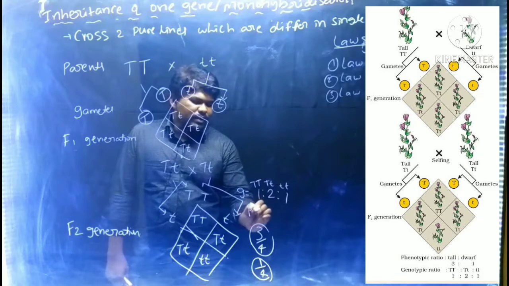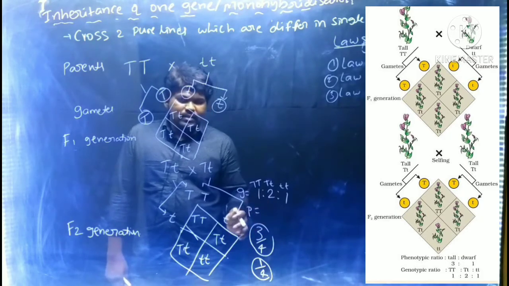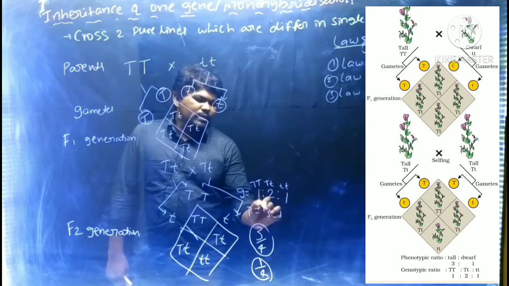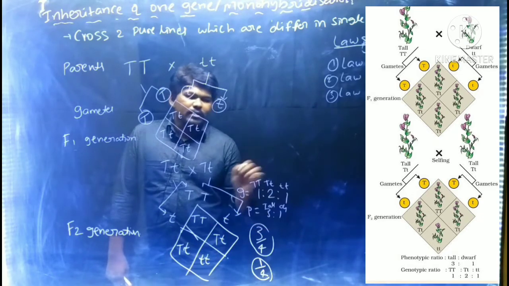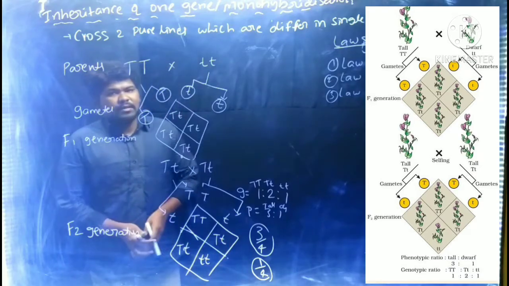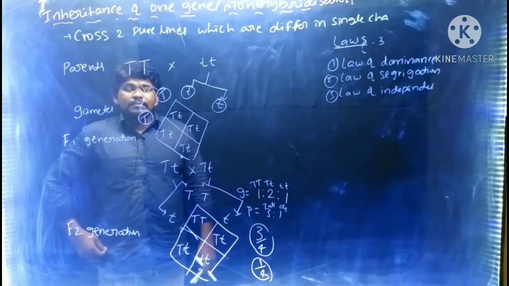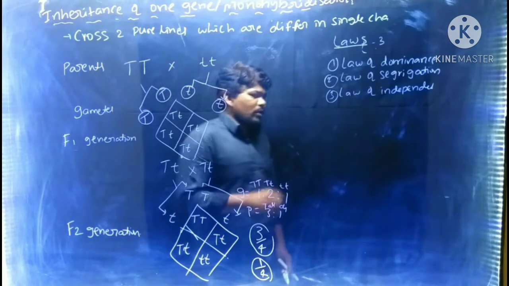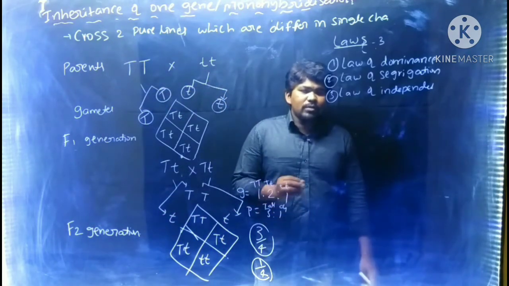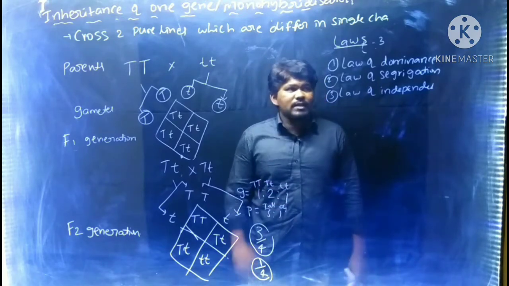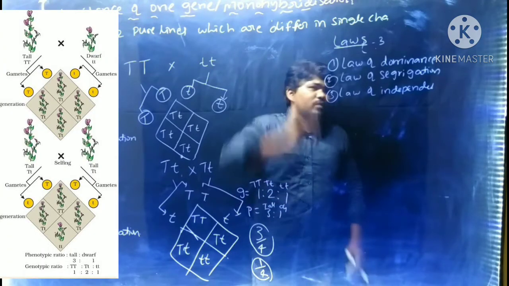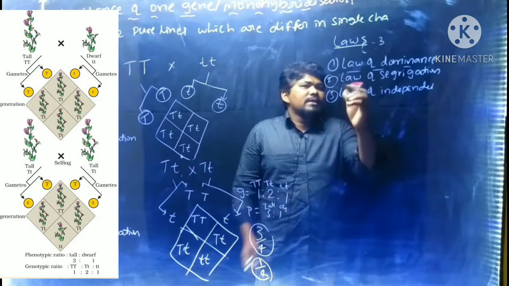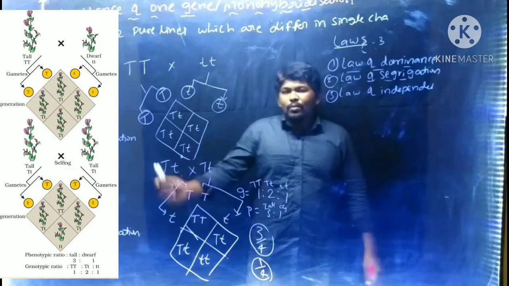Next, if you observe the phenotypic ratio, meaning morphological appearance, 3 tall plants, 1 dwarf plant. 3:1. That is about the monohybrid cross. Here, after the monohybrid cross, he proposed two laws that explain how characters are transferred from one generation to another generation. Number 1 is the law of dominance and number 2 is the law of segregation. These two laws he explained by using the monohybrid cross.